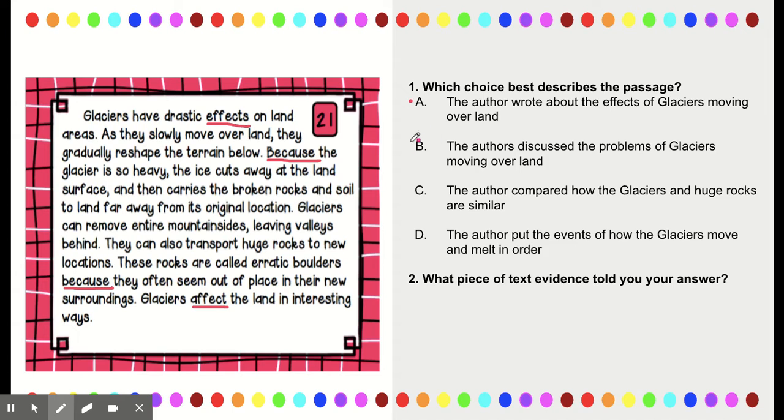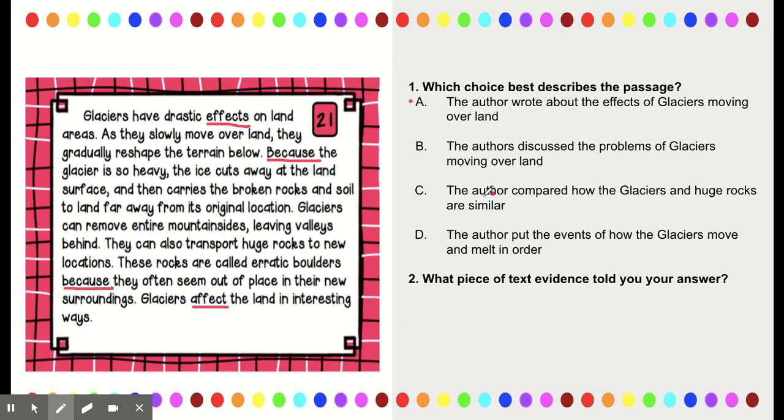Okay, here's the deal. I see a lot of us getting problem and solution and cause and effect confused. And that's okay. It's difficult. But when I look right here at this task card, I'm seeing cause and effect words. Problem and solution words look different. There is no way to fix a glacier. Okay, a glacier can be a problem. I'm not saying that there's not a problem here, but what I'm saying is that there's no way to fix it. There's no way to stop a glacier from moving. A problem has to have a solution. If there is no solution, if the author doesn't tell me a way to solve it, then it's most likely going to be cause and effect.